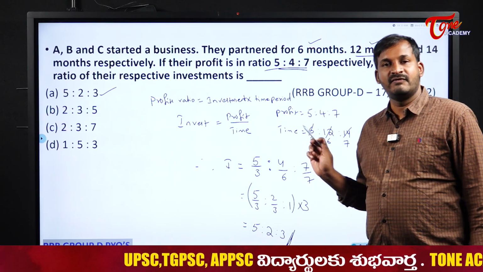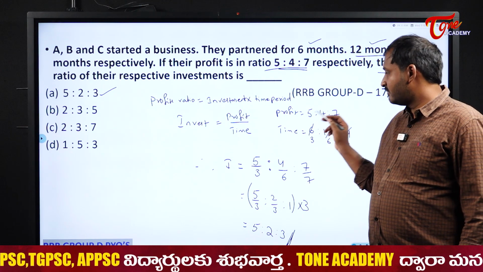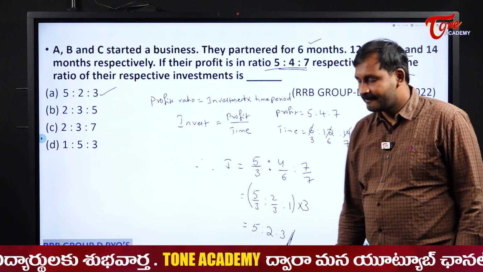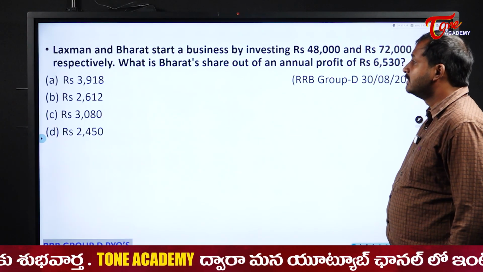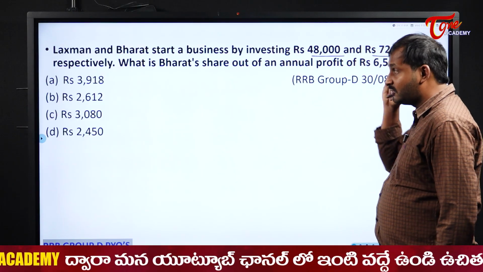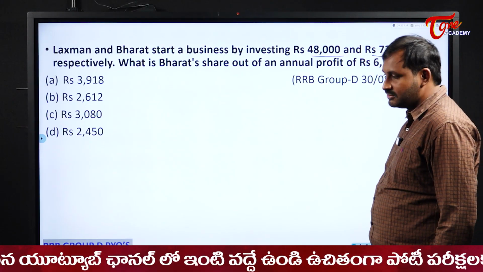Profit by time, students. This is how we find the relation between the 3: profit, investment and time period. Okay. Next one. Lakshman and Bharat start a business by investing rupees 48,000 and 72,000 respectively. What is Bharat's share out of an annual profit of rupees 6,530?